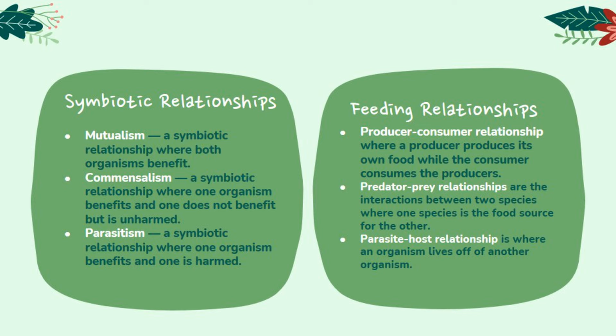parties involved. First is mutualism, a symbiotic relationship where both organisms benefit. Second is commensalism, a symbiotic relationship where one organism benefits and one does not benefit but is unharmed. And third is parasitism, a symbiotic relationship where one organism benefits and one is harmed.